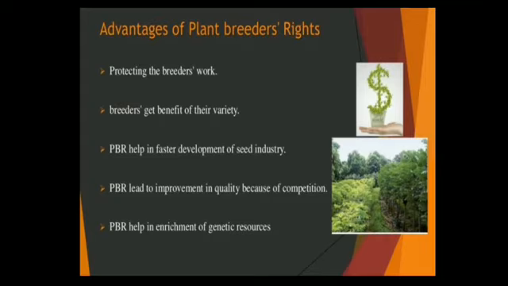In this video lecture we will discuss the remaining part of plant breeding rights. So let's start with the advantages of plant breeders' rights. The first is protecting the breeders' work. Breeders get benefit of their variety. PBR helps in faster development of the seed industry. PBR leads to improvement in quality because of competition. PBR helps in enrichment of genetic resources.